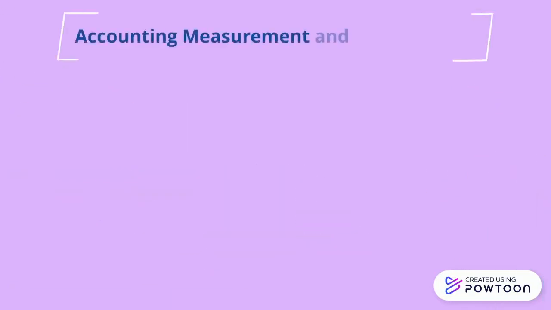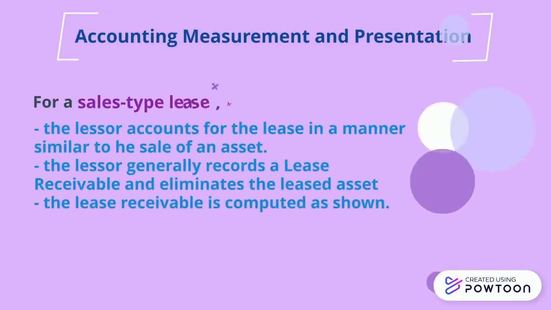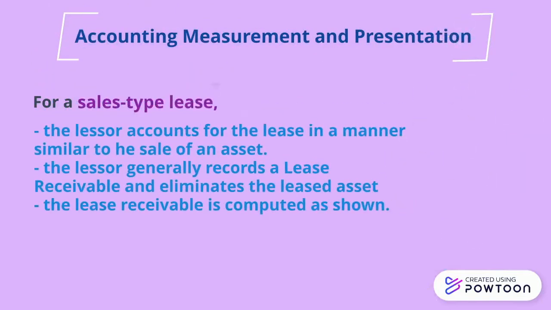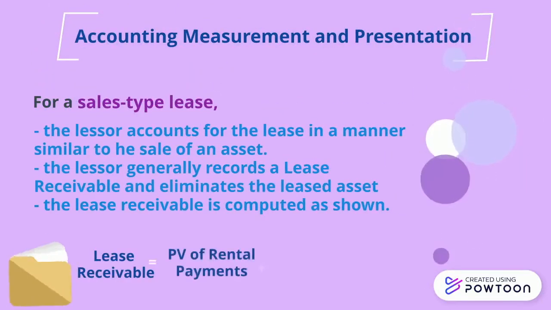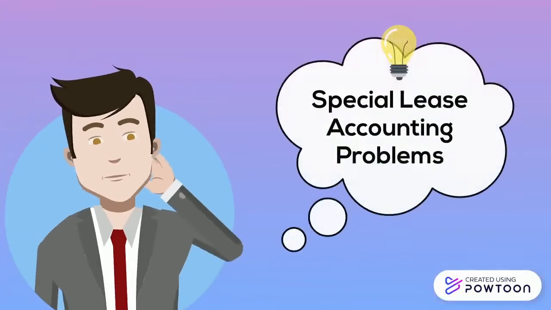Now, how about the accounting measurement and presentation? For a sales-type lease, the lessor accounts for the lease in a manner similar to the sale of an asset. The lessor also generally records a lease receivable and eliminates the leased asset, as well as the lease receivable is computed as shown. On to the next one.